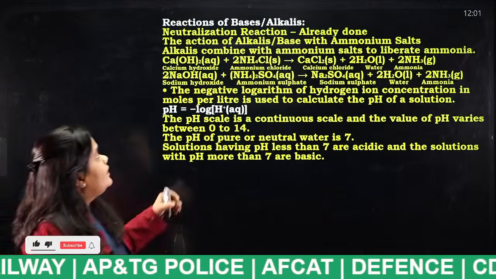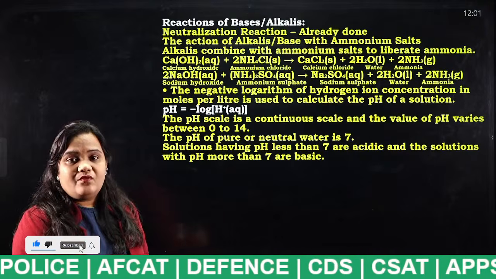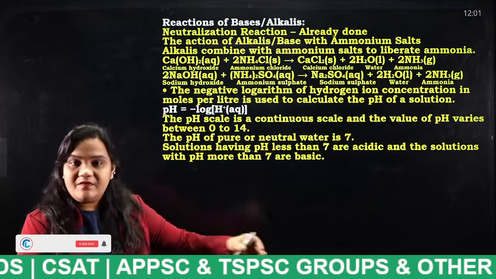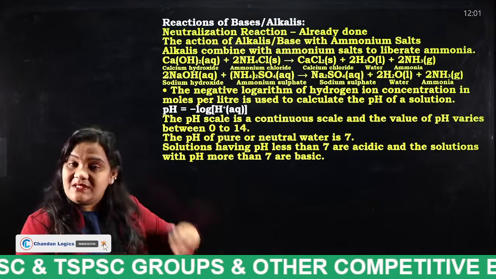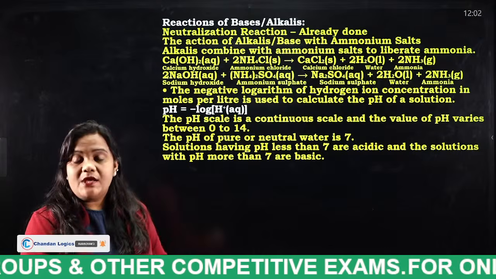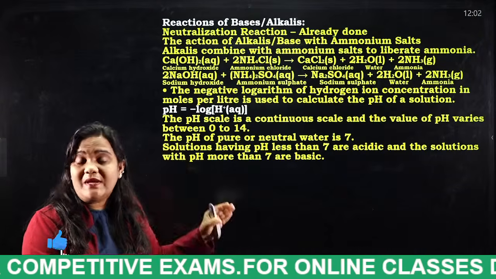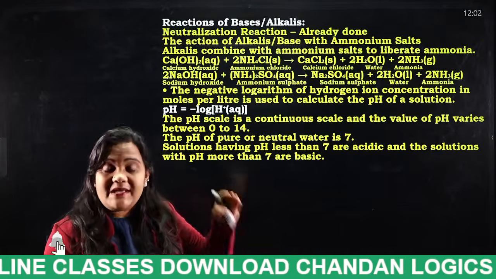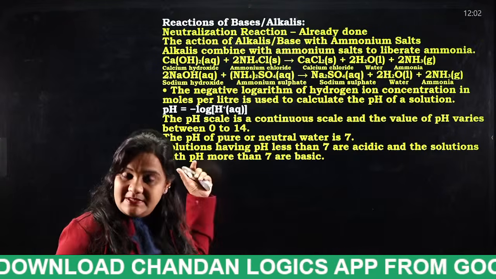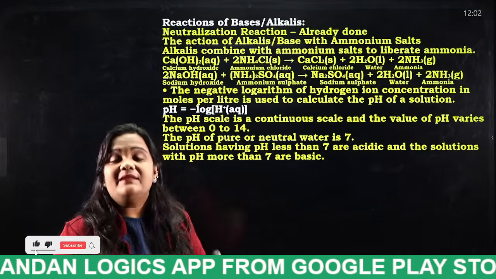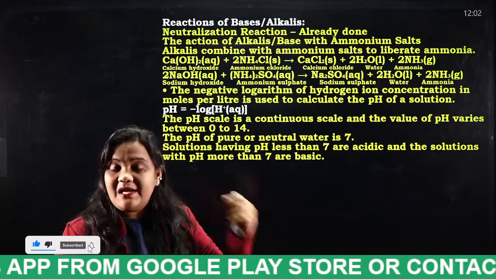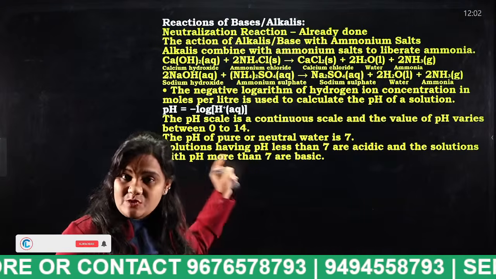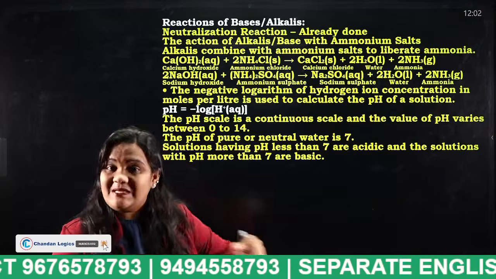Next, reactions of bases and alkalis. When the bases react with ammonium salts, what will we get? When the acids react with some compounds, what will we get? These are all important equations which we have to remember for our examination. Why? Because in the examination, these equations will be given and they will ask which gas will be released at the end of the reaction. So each and every equation which I am displaying on the board is very, very important, students.